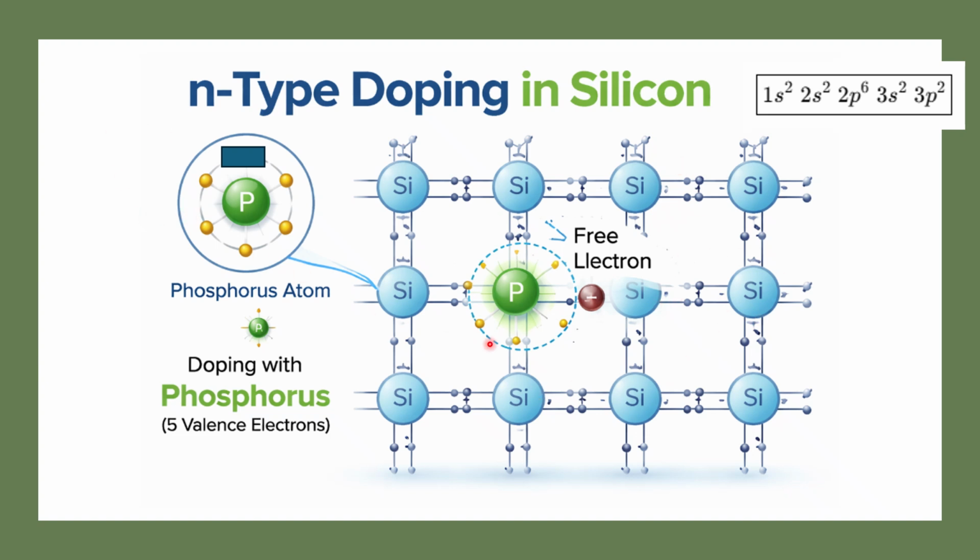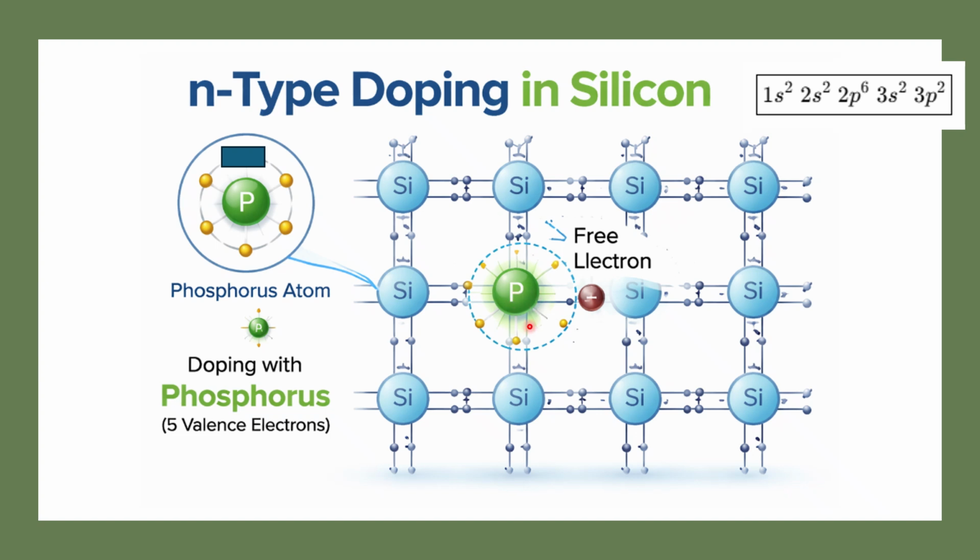Now we are going to dope some material. So if we dope, then what will happen? Suppose you are going to dope phosphorus, which belongs to the fifth group, the 15th group element, and it will have five valence electrons. If we write the electronic configuration for phosphorus, it will have five electrons in the outermost orbit, that is 3s2 and 3p3. So total five electrons.